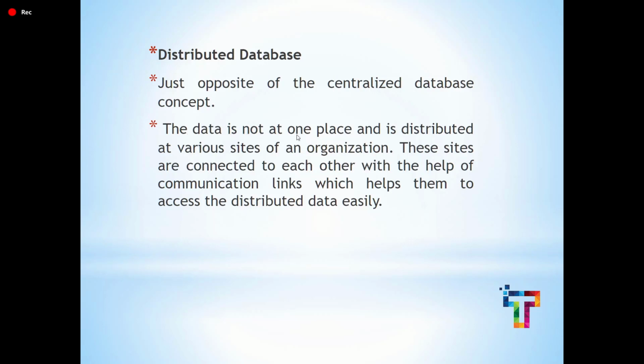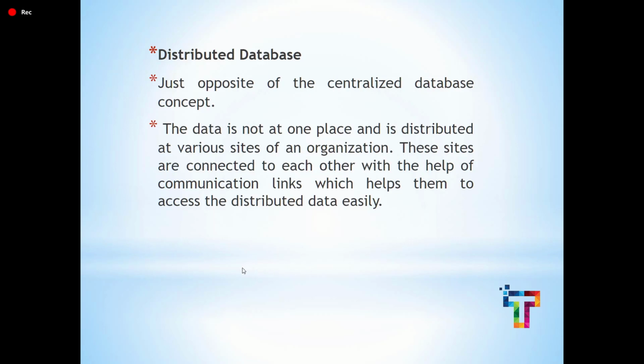The data is not at one place and is distributed at various sites of an organization. These sites are connected to each other with the help of communication links, which helps them to access the distributed data easily. Just now I gave the example of 4 systems, among which we have distributed the data.